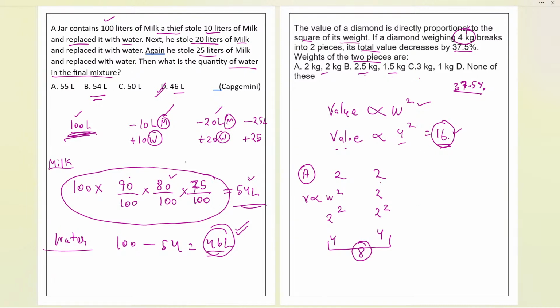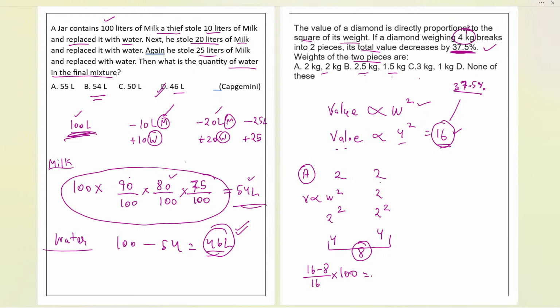So how much decreased? If you see, 16 minus 8 is the decrease. Decrease out of what? 16 only, na? So divide by 16 and we need the answer in percentage. Basically 37.5 should be the answer we should be getting. And the percentage chapter we already covered. So we multiply with 100. It will be 8 by 16 times 100. That will be 50%.